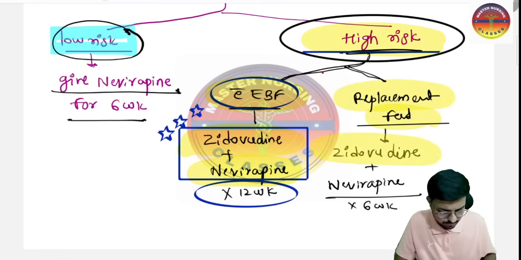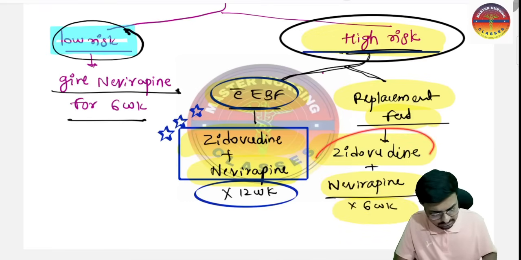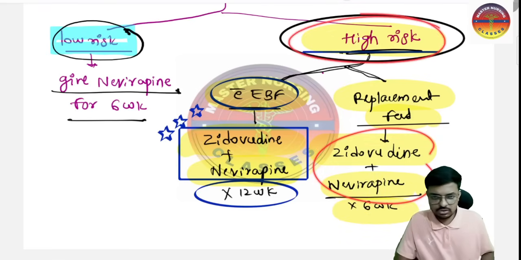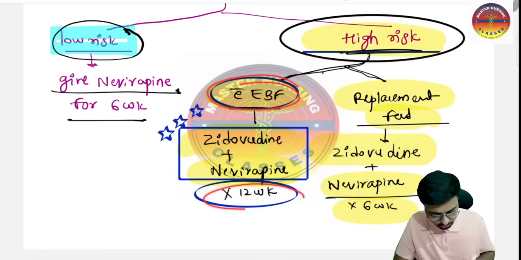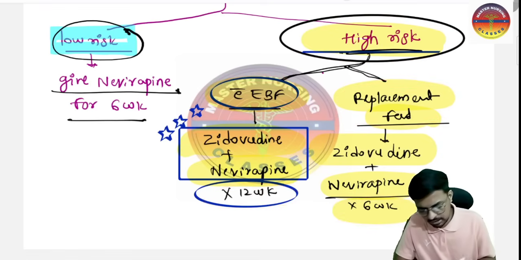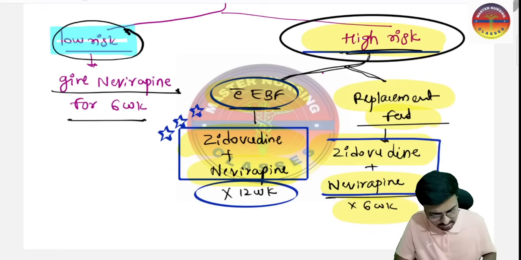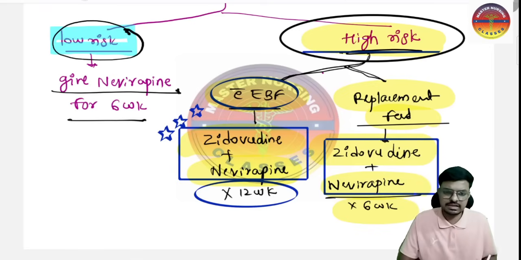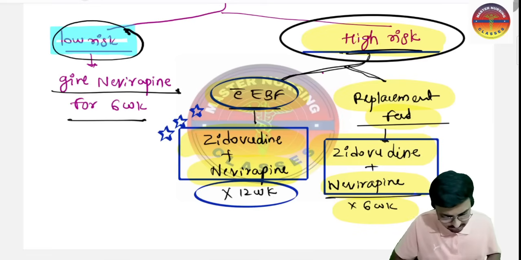So here also we are going to provide zidovudine plus nevirapine, both only for the duration of 6 weeks. Sir, why both? Because the high risk is there. With breastfeeding you are giving 12 weeks, with replacement feeding we are giving only 6 weeks. But we are going to give the 2 drugs in the high risk, that is zidovudine and nevirapine. So that's very important for your exam. Please do keep in your mind.